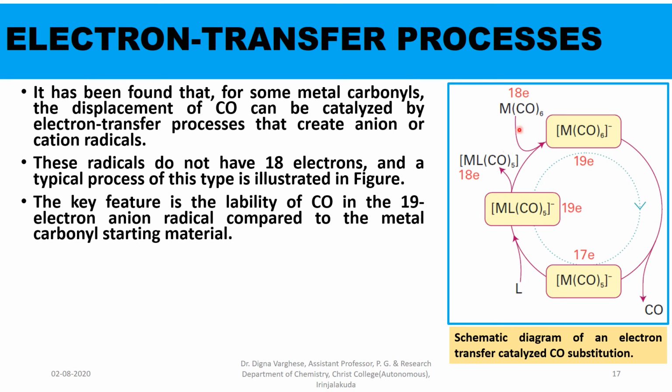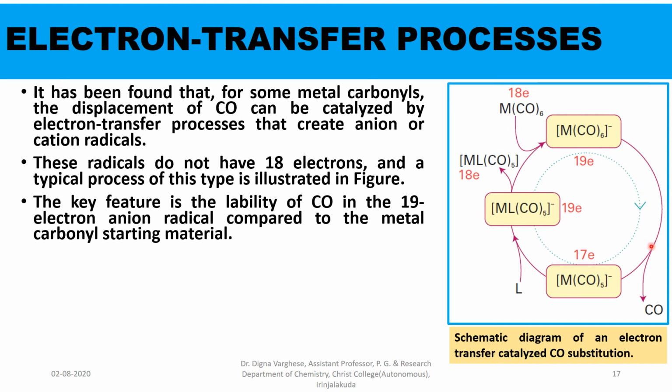The key feature is the lability of the carbonyl group in the 19 electron anion radical compared to the metal carbonyl starting material. Here the starting material, or the reactant, is the 18 electron MCO6 species. To this an electron is transferred, forming a 19 electron species.